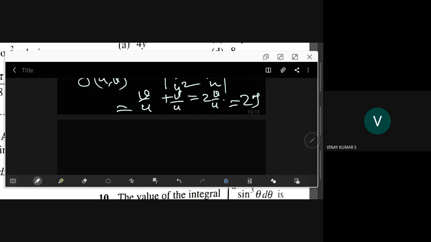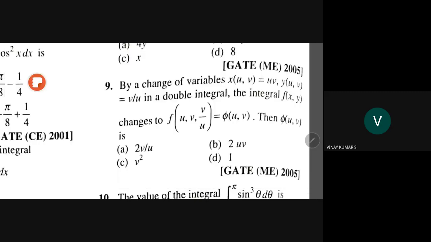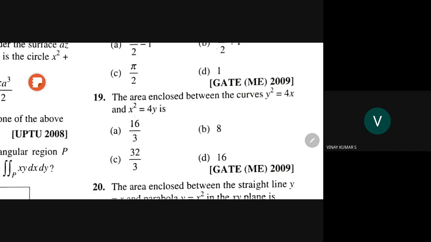What is his question? Let me see again. He wants f to be equal to phi of u, v, but what is phi of u, v, he is saying. Sir, we can compare to option A, no, sir. 2 into v by u, we got that same answer. No, that is the Jacobian. This is the function he is telling. Oh, okay, sir. That is the Jacobian. I think there is a mistake. If he writes A as the answer, he is asking for the Jacobian. Okay, we'll see. 9th question.